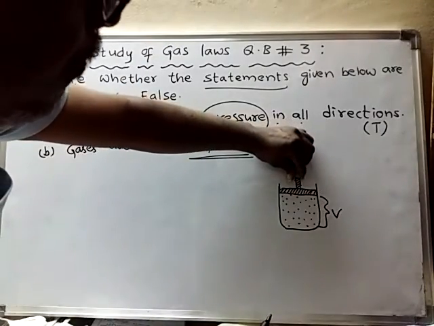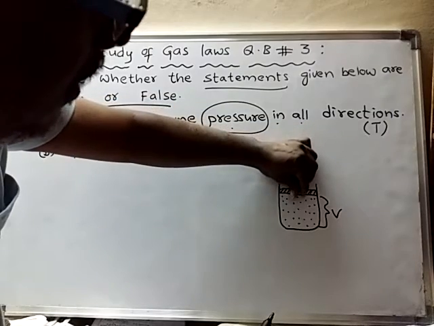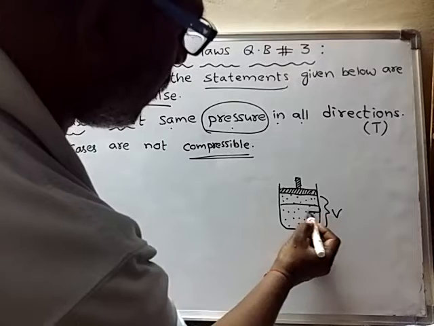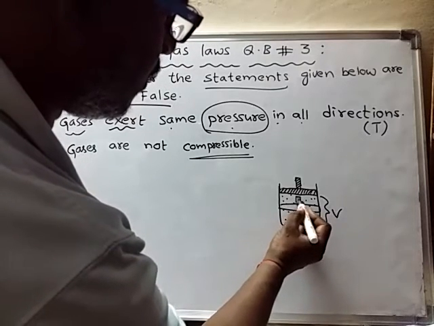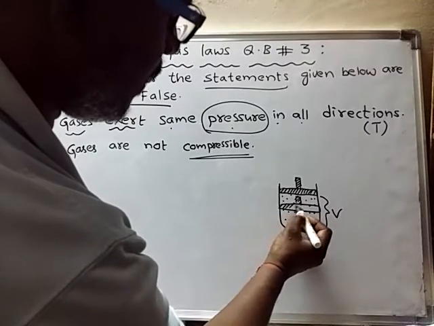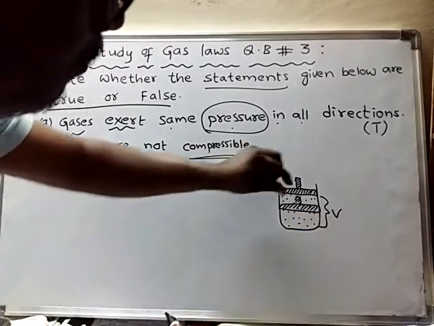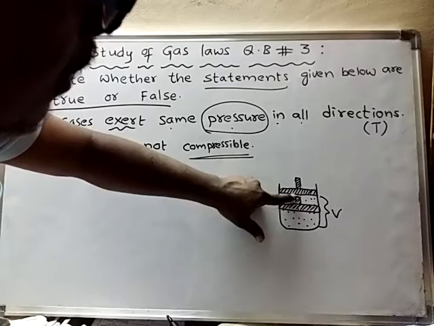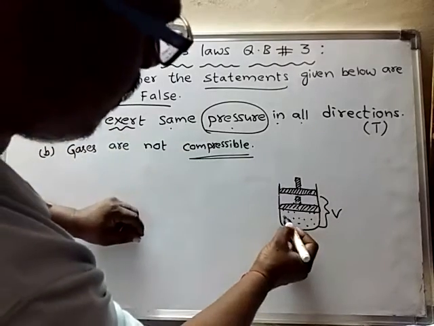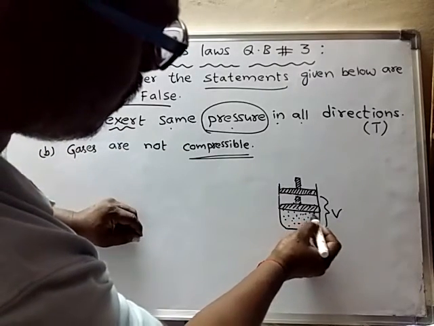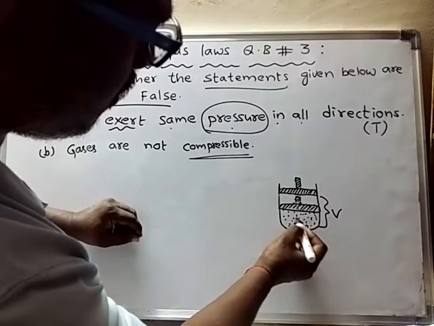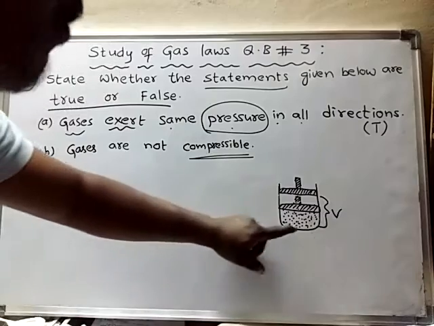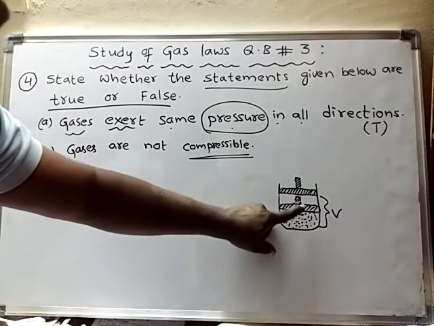If I push this piston inside, so that the piston will come somewhere here, while coming down it will push all these gas molecules inside, into the gaps which are present between the gas molecules at the lower end.